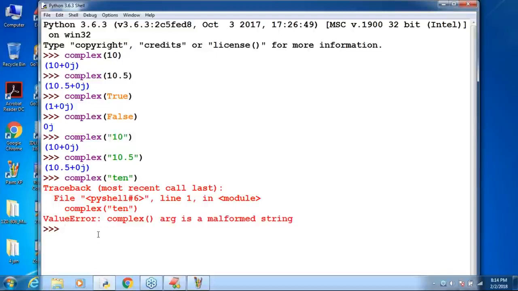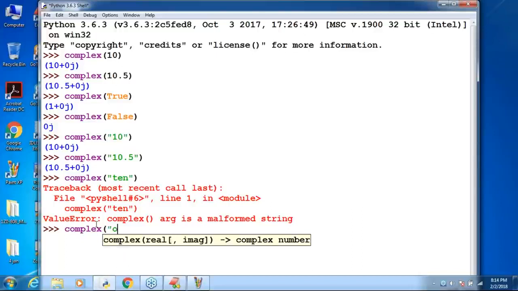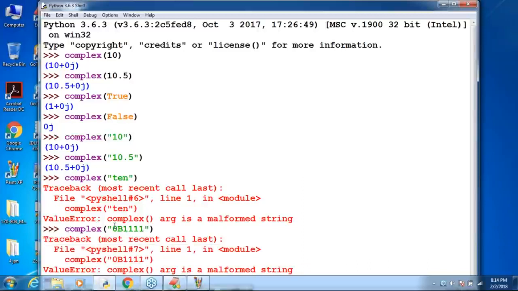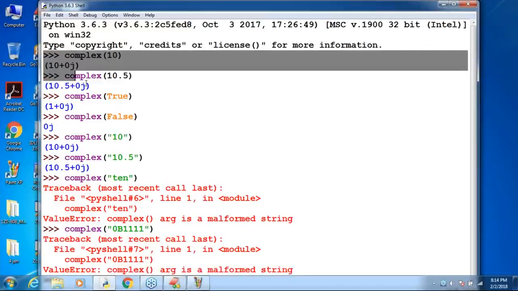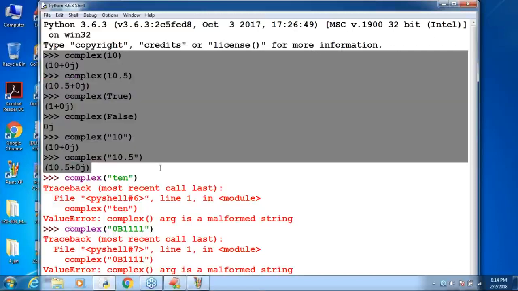Now I'm taking some other base: complex of '0b1111', like this. Can you please observe that? Same error by default we are going to get. Clear for all of you, right? So we can use the complex function to convert any type to complex type.